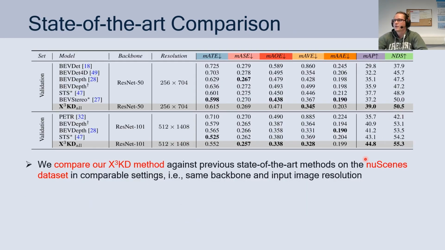So let's have a look at some results. We evaluated our X3KD model in the state-of-the-art comparison on the nuScenes dataset. We can see here that our baseline BEVDepth, which we re-implemented, achieves similar results to those reported in the paper. We see that our method significantly improves on this baseline, and we can also see that all other approaches are outperformed by X3KD.